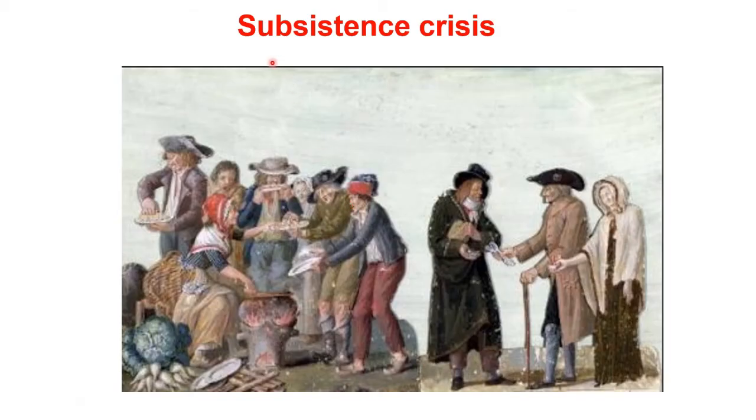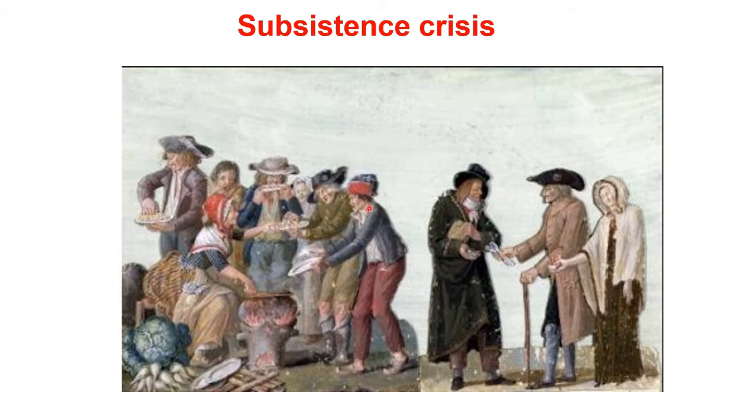Now let us try to understand what is meant by subsistence crisis. The population of France rose from 23 million to 28 million in 1789. This led to a rapid increase in the demand for food grains. However, the production of food grains did not keep pace with the demand. So therefore, what happens as a result?